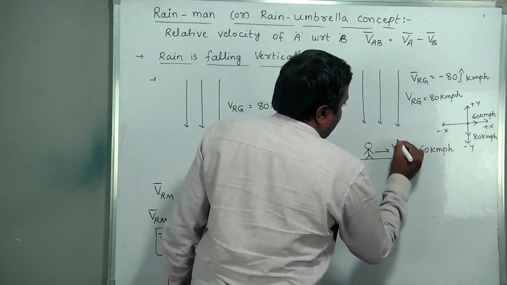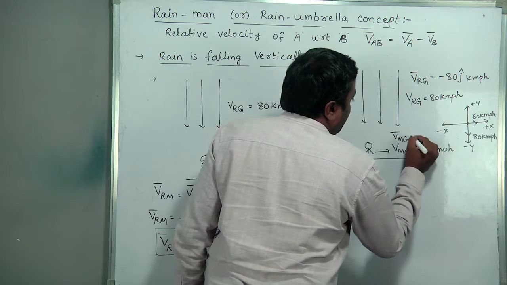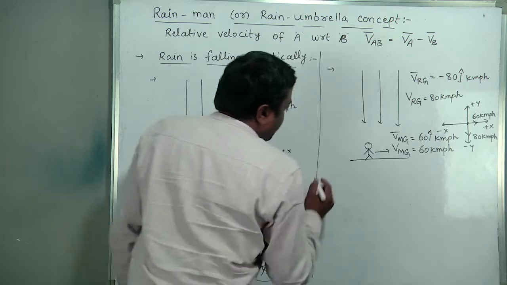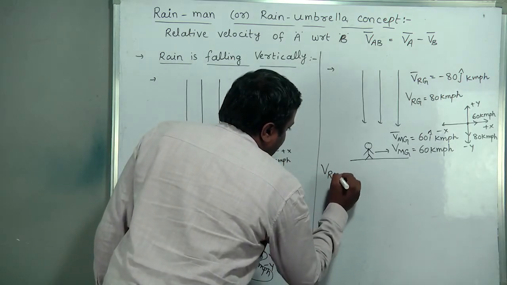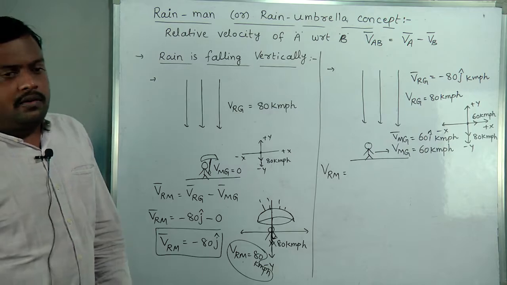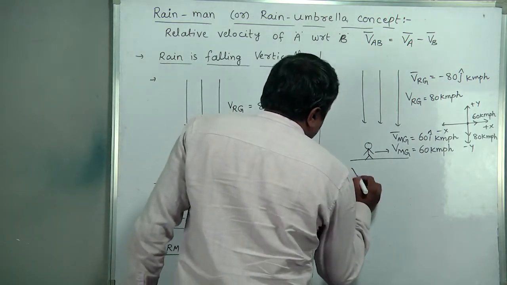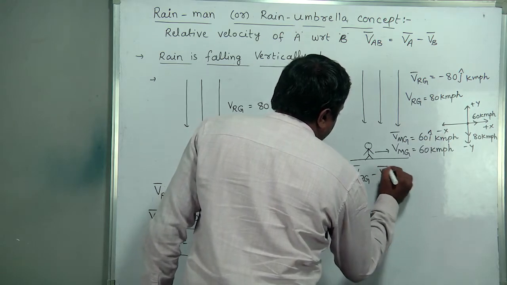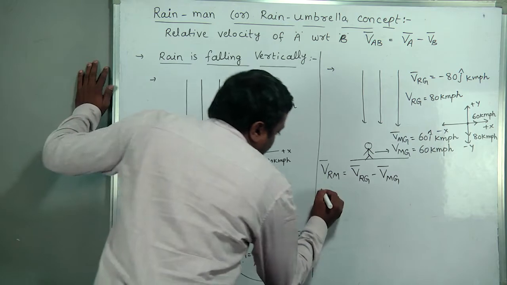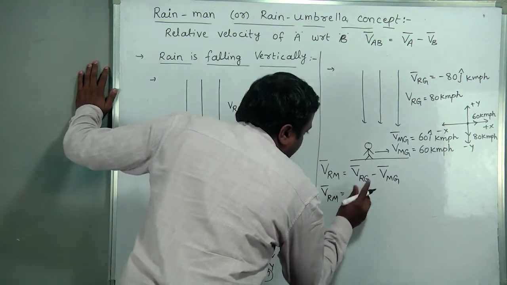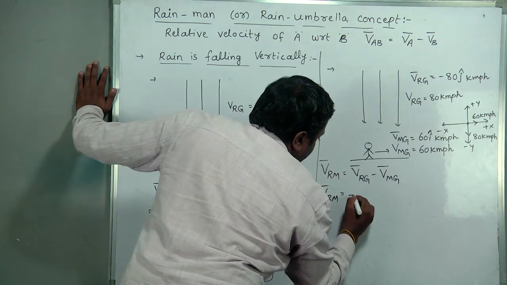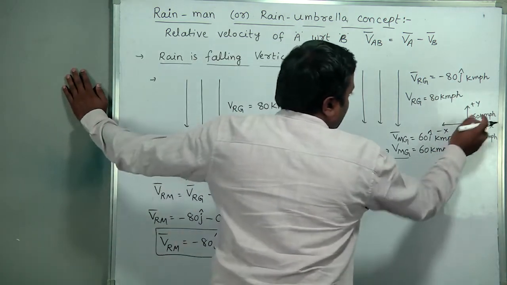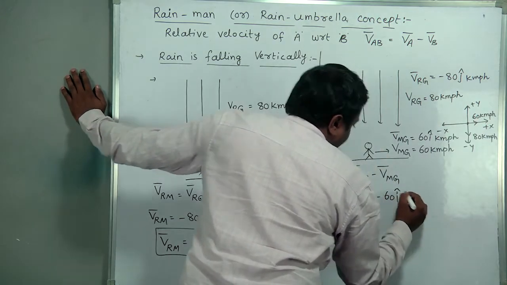In vector form, how can we write the velocity of man with respect to ground? 60 i cap kmph. So finally, the velocity of rain with respect to man we should find. Velocity of rain with respect to man is the velocity of rain with respect to ground minus the velocity of man with respect to ground. Got it? So in vector form, how can we write? Vrm equals rain with respect to ground, minus 80 j cap, minus man with respect to ground, minus 60 i cap.